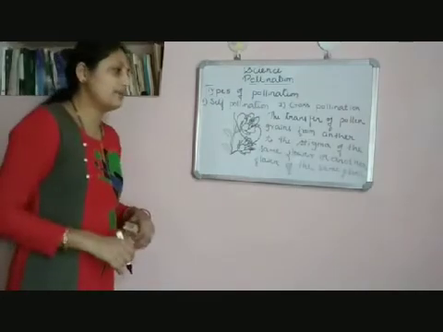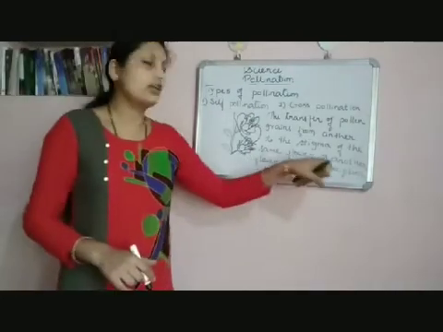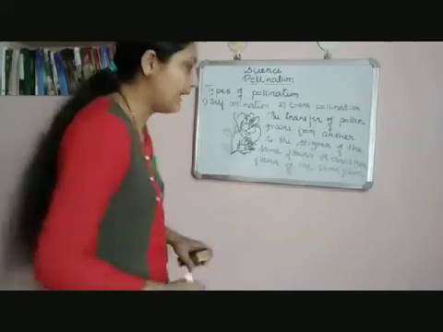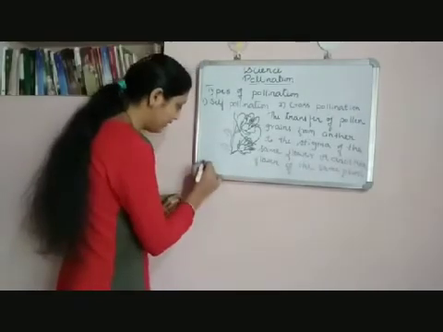Transfer of pollen grains from anther to the stigma of the same flower or another flower of the same plant is called self-pollination.